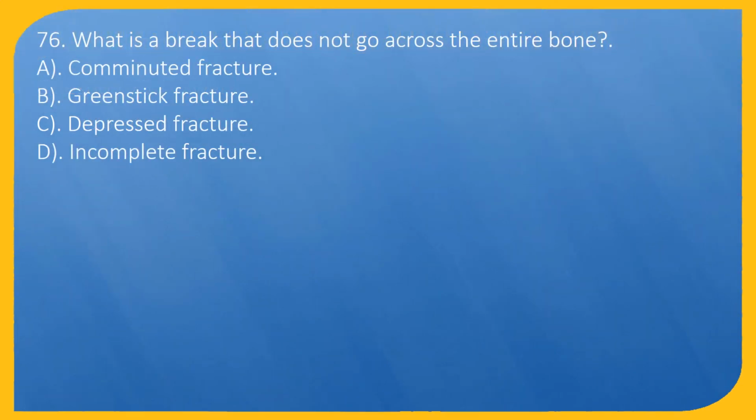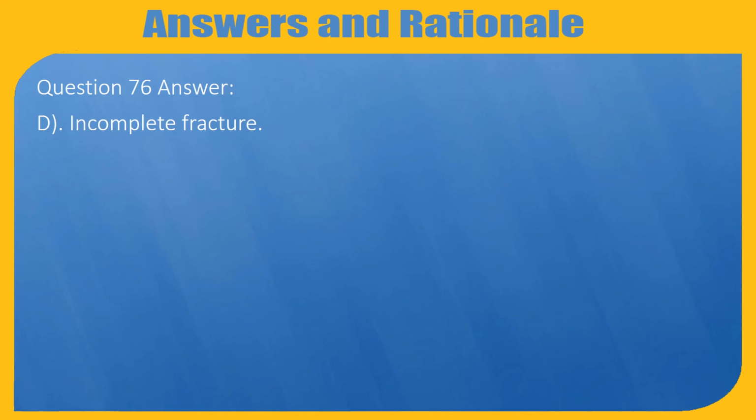Question 76. What is a break that does not go across the entire bone? A. Comminuted fracture. B. Green stick fracture. C. Depressed fracture. D. Incomplete fracture. Question 76. Answer: D. Incomplete fracture.